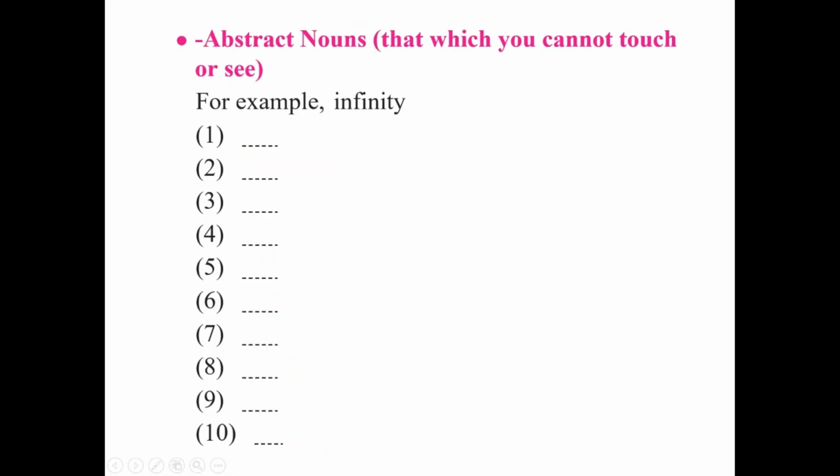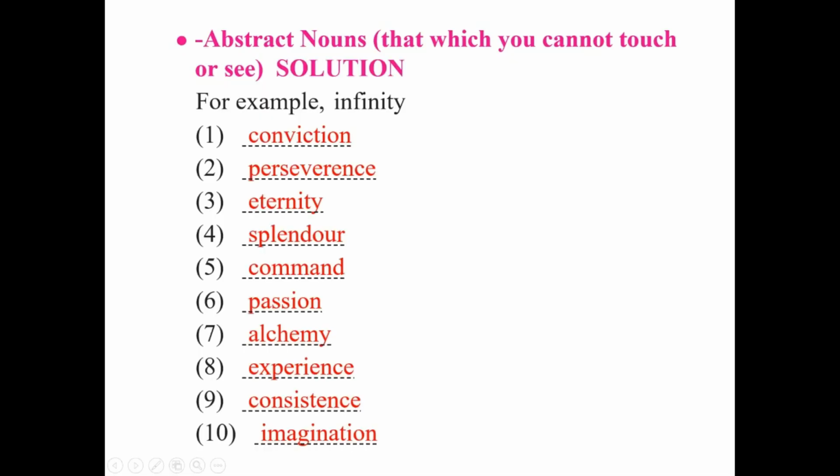Activity number 8B. Abstract nouns. What are abstract nouns? The nouns that you cannot see or touch, but remember, their presence makes a difference in your life. Let us see some words from the text. Conviction, perseverance, eternity, splendor, command, passion, alchemy, experience, consistency, imagination. You can even write more examples from the text.